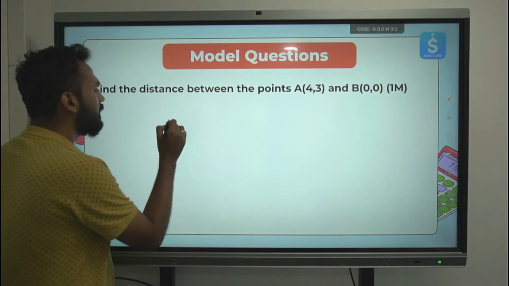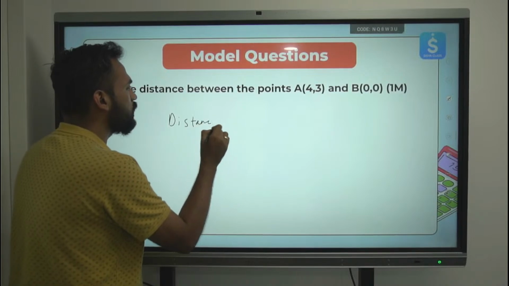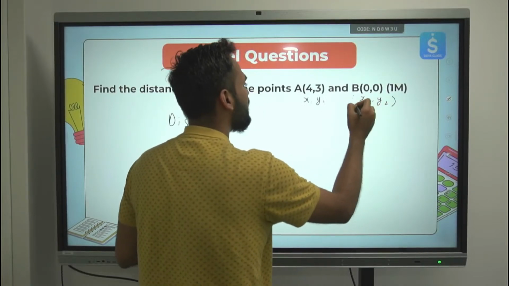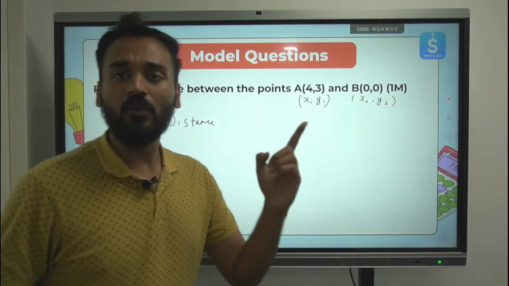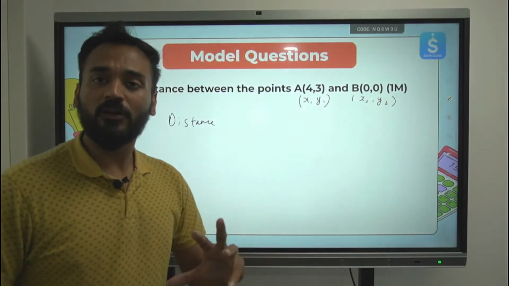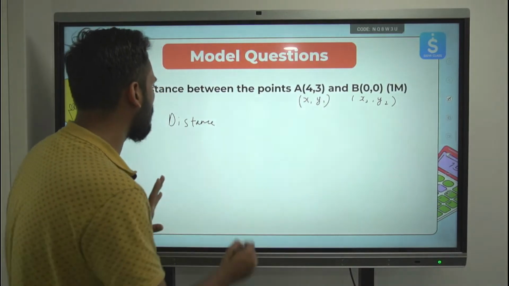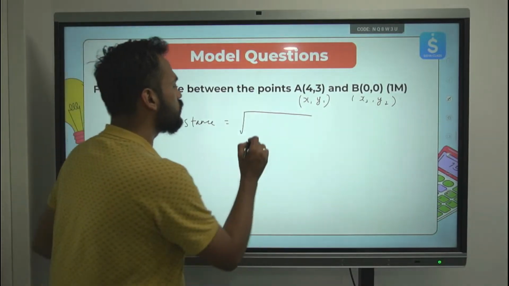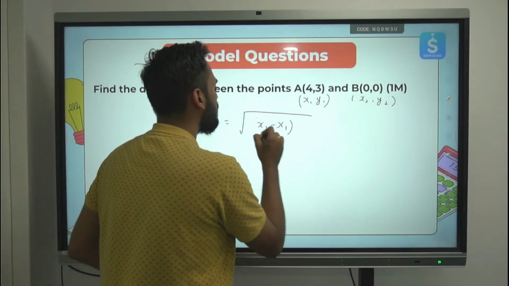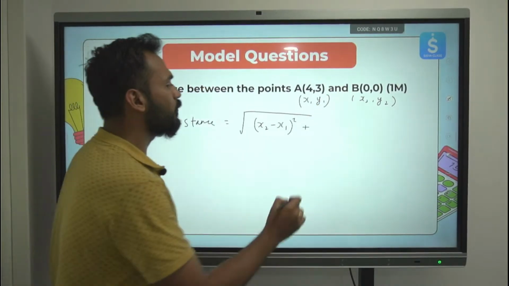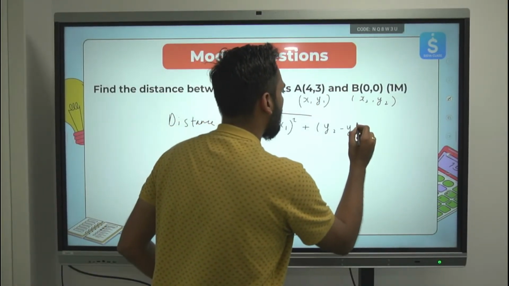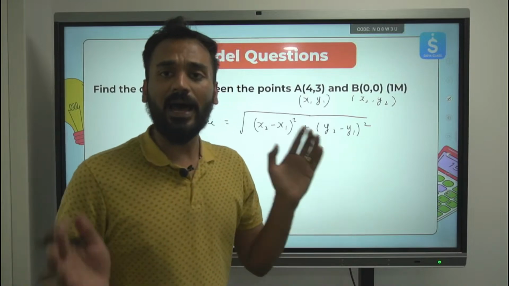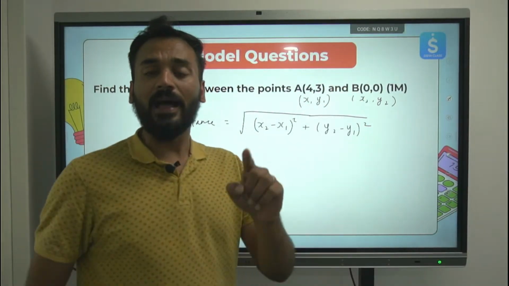Distance formula is given by this: between any two coordinates, if this is x1 comma y1, this is x2 comma y2, distance between any two coordinates is the square root of the summation of the squares of horizontal and vertical distances between the 2 points. The horizontal distance between A and B is x2 minus x1. The vertical distance between A and B is y2 minus y1, the whole square. I will square the horizontal distance, I will square the vertical distance between the 2 points, I'll add those two, and then I'll take a square root to get the actual distance.